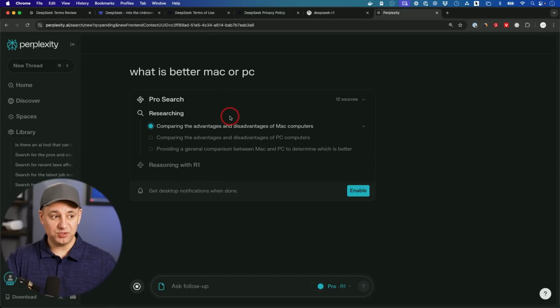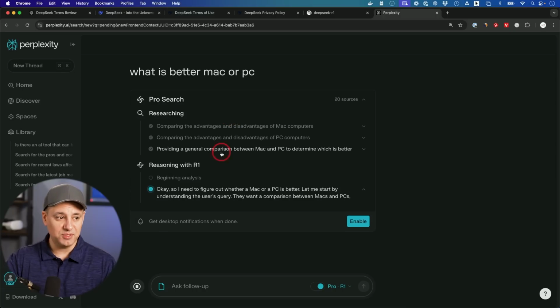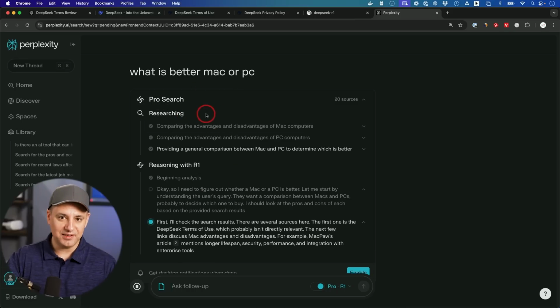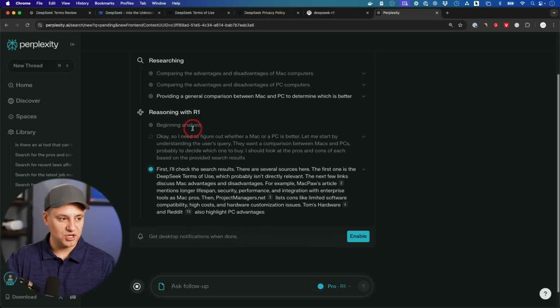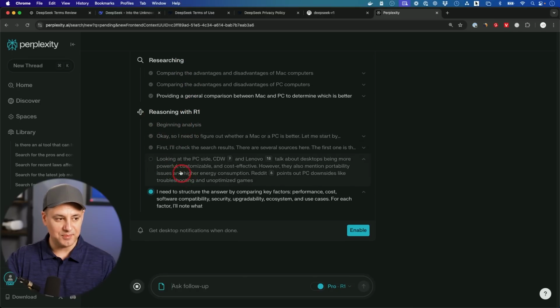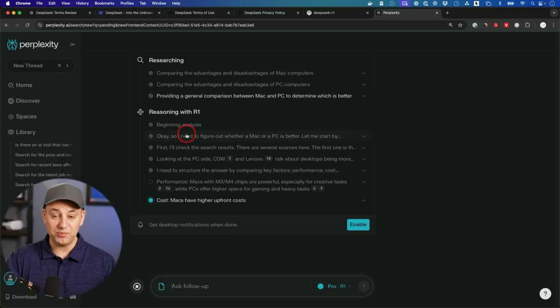The big difference between this version though is they say they locally host this in the US. So they probably downloaded the 671B model, which is an open source model, hosted it, and tied it into the Perplexity Pro Search. You can see the R1 reasoning going through the analysis step by step before it gives you an answer. I really like this.